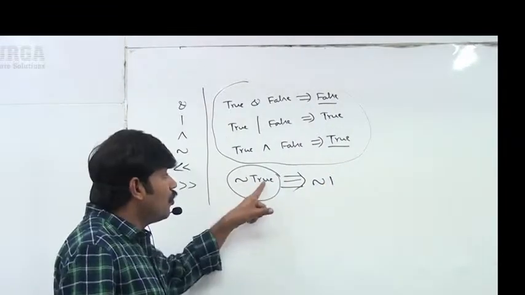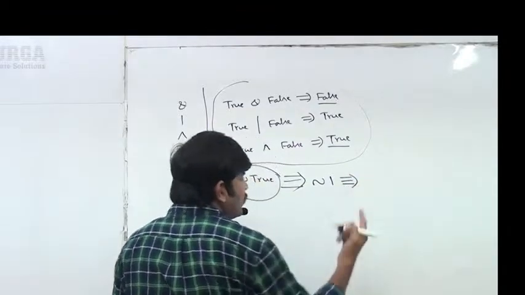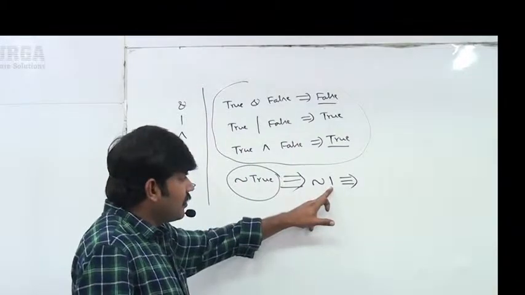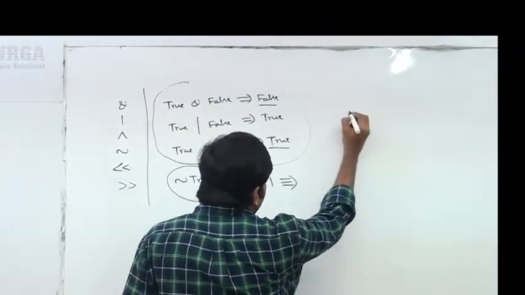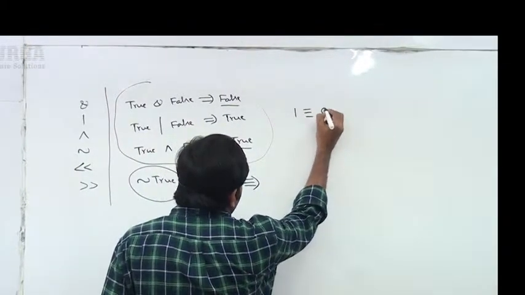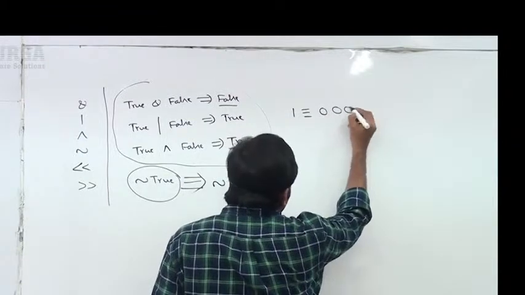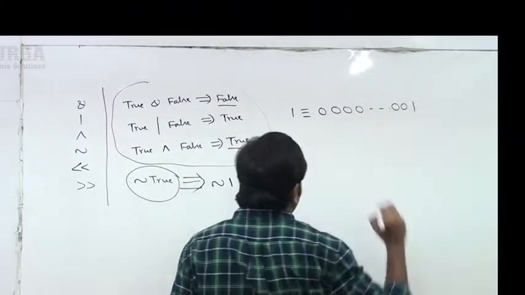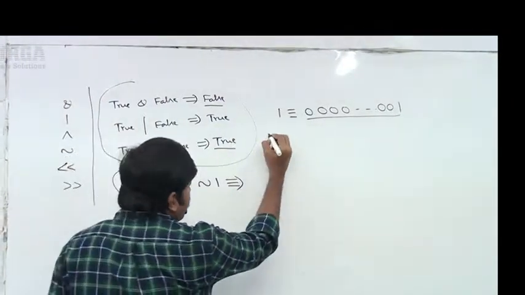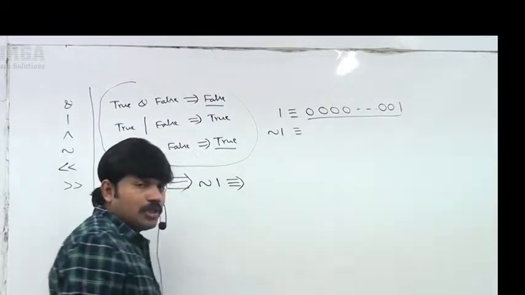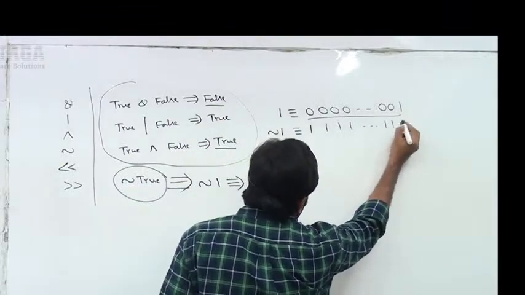True means internally it is considered as 1. Then what is the output you are going to get? Sir, very simple, you know already. How to represent 1 in 32-bit representation? It is a positive number, so the most significant bit is 0. If it is a positive number, the remaining bits represent the value directly in memory. So this is the 32-bit representation of 1. Now I have to apply the complement operator. If I apply the complement of 1, it means 1, 1, 1, 1, 1, 1, 0.